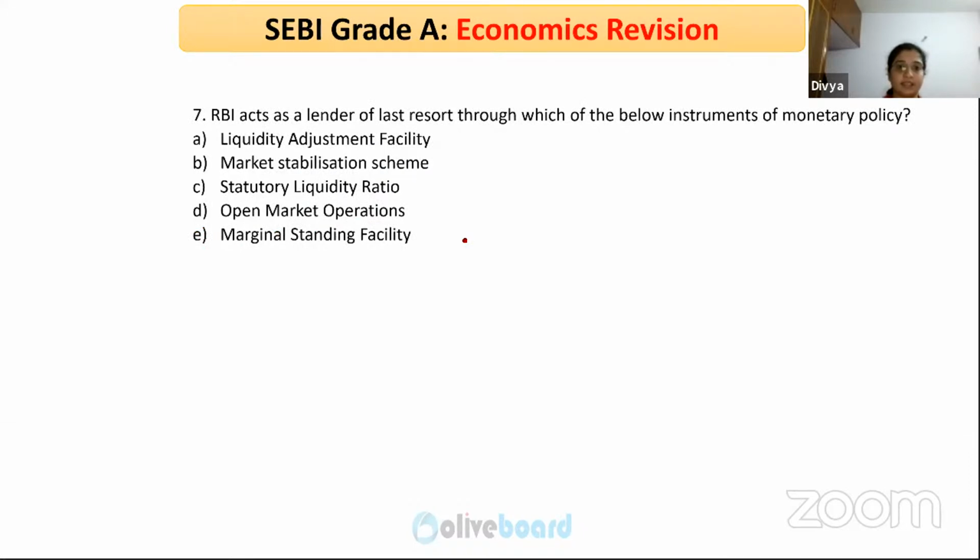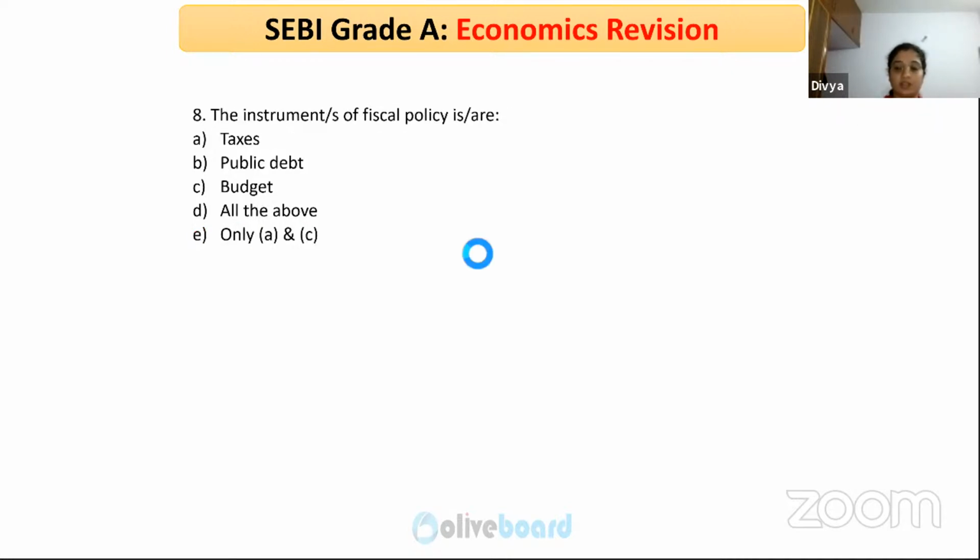RBI acts as a lender of last resort through which of the below instruments of monetary policy? Okay. So marginal standing facility.